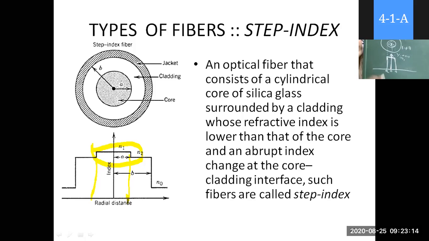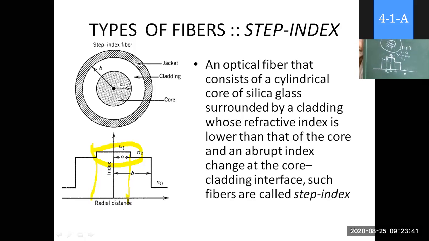After that, the cladding should have a refractive index less than N1. Suppose it is 1.4. Up to the b layer, up to the radius point b, the profile is N2. Like this we will show. This is the refractive index profile.